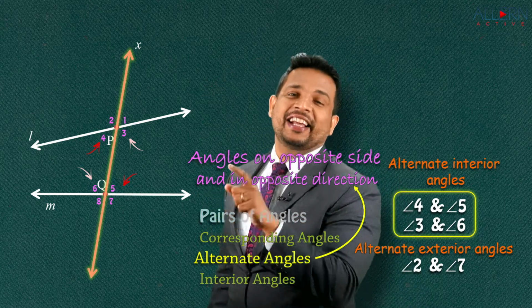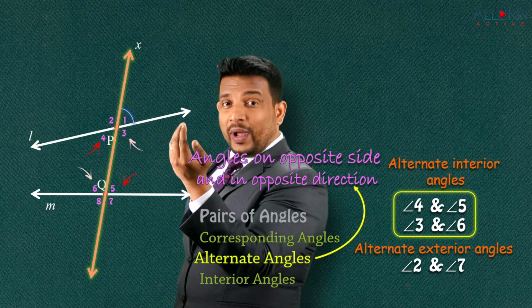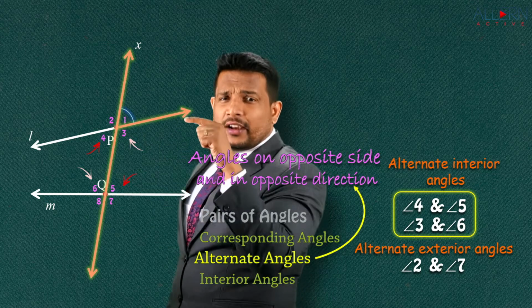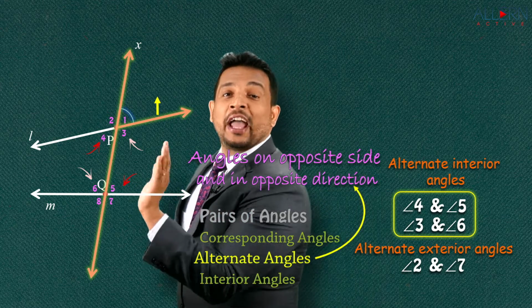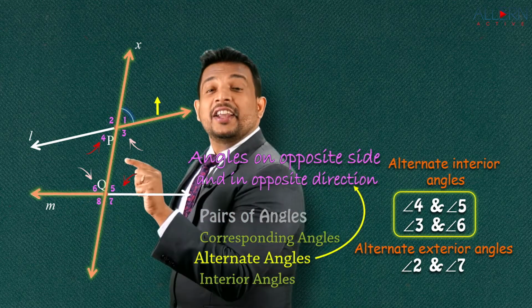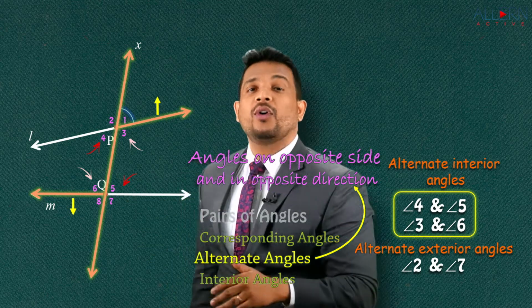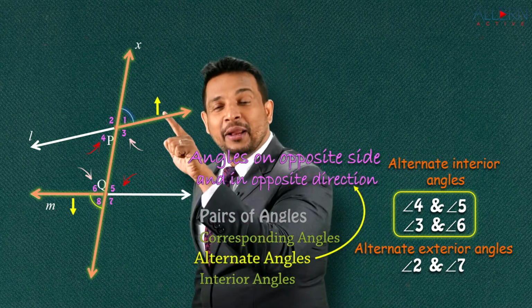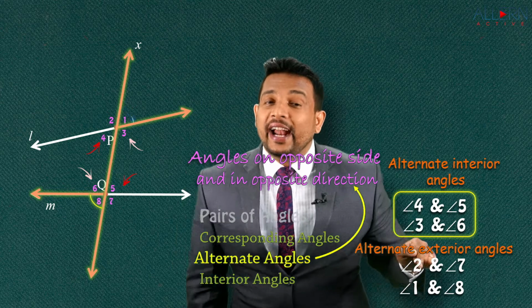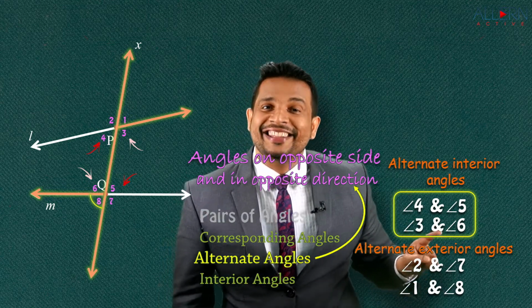Look at that angle number 1. This angle is on one side, on the right hand side here, and if you look at this, it is above. So do you have an angle on the other side which is on that side and below? Opposite direction, opposite side, right? That is angle number 1 and angle number 8, and that's the other pair of alternate angles, but it is alternate exterior.